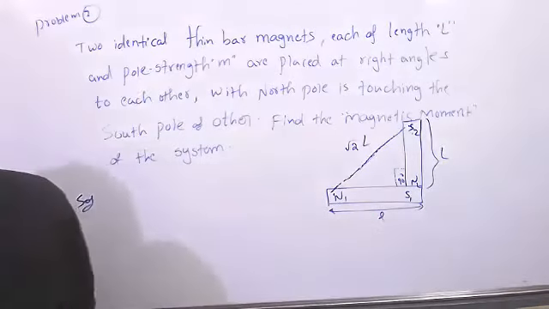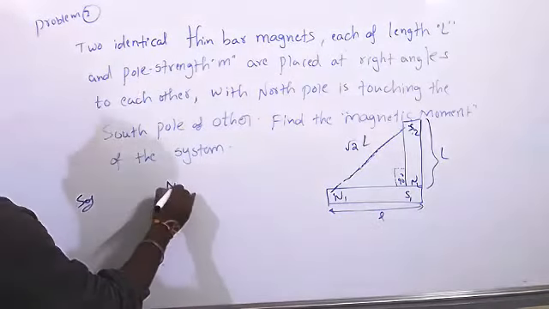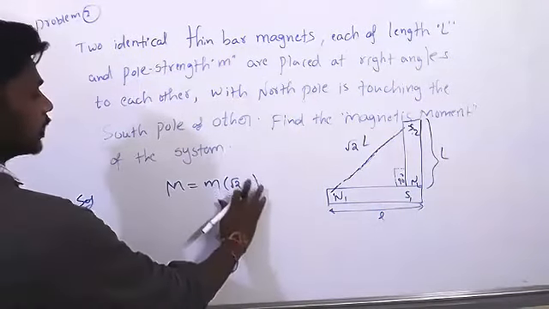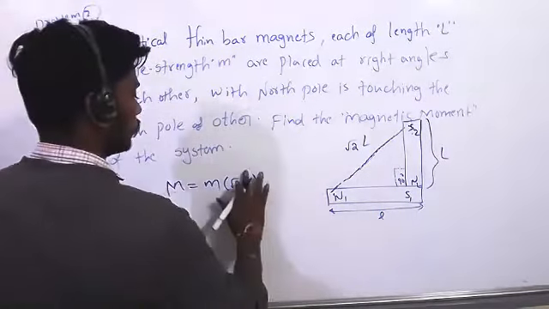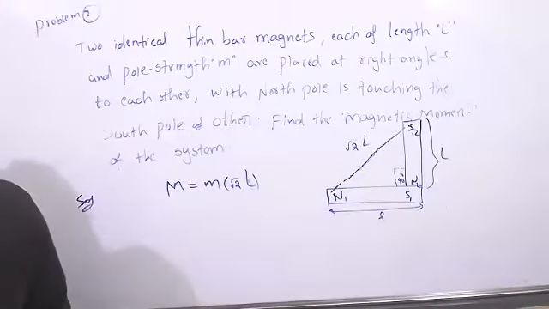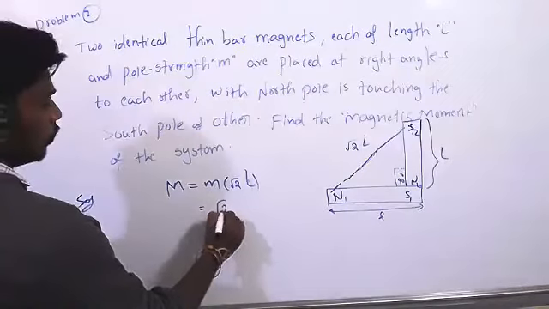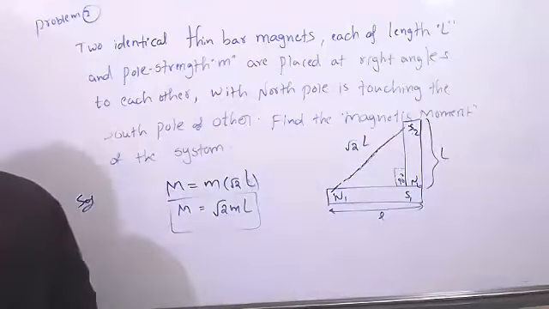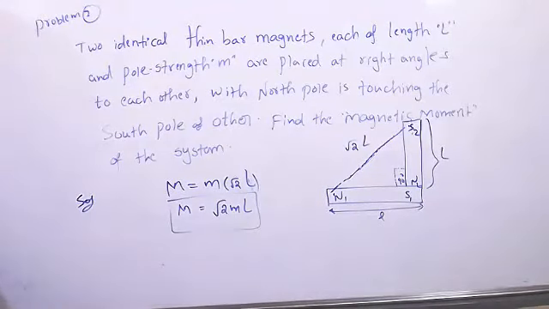Now tell me the magnetic dipole moment, how much? Capital M equal to pole strength, small m, and the length is root 2 into L, right? That L is capital L. So root 2 mL. Can we write like this? Write that. Understand clearly?